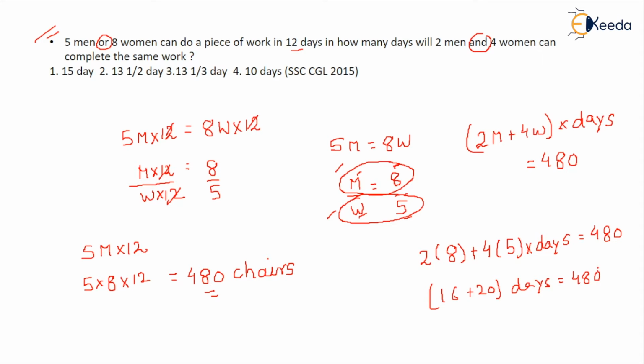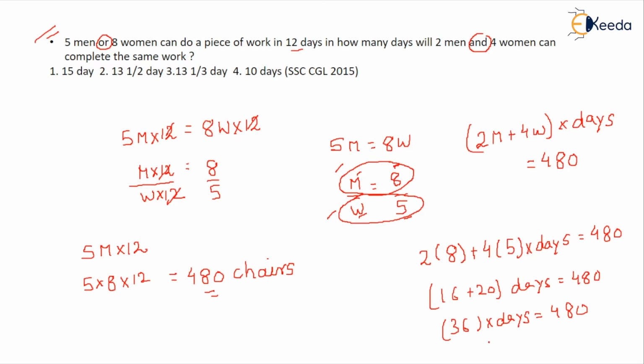So 16 plus 20 is equivalent to 36, and you can simply divide 480 by 36 to get the answer. 36 into days, which you don't know, equal to 480.